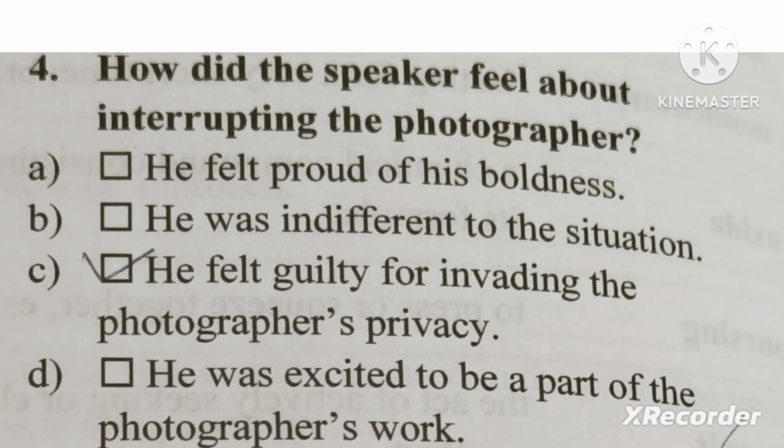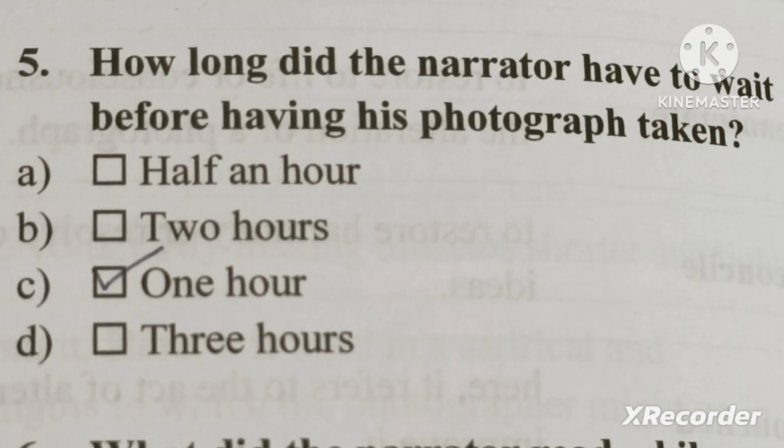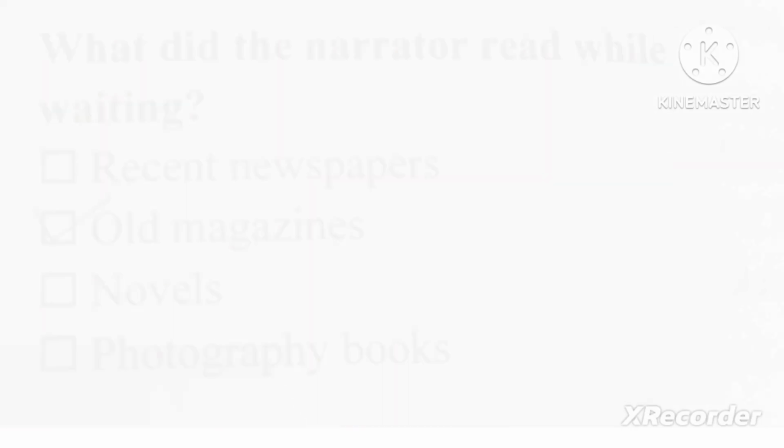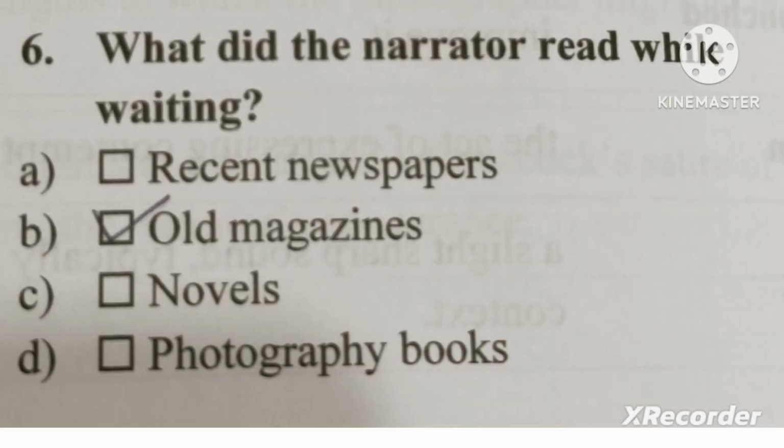The next question is, how did the speaker, that means the narrator, feel about interrupting the photographer? So obviously he felt as if he invaded the privacy, right? So C will be the answer. He felt guilty for invading the photographer's privacy. The next question is, how long did the narrator have to wait before having his photograph taken? So obviously 1 hour, and what did he do while waiting for 1 hour? He read the magazines, right? So the next question belongs to the same thing. What did the narrator read while waiting? The answer will be old magazines.